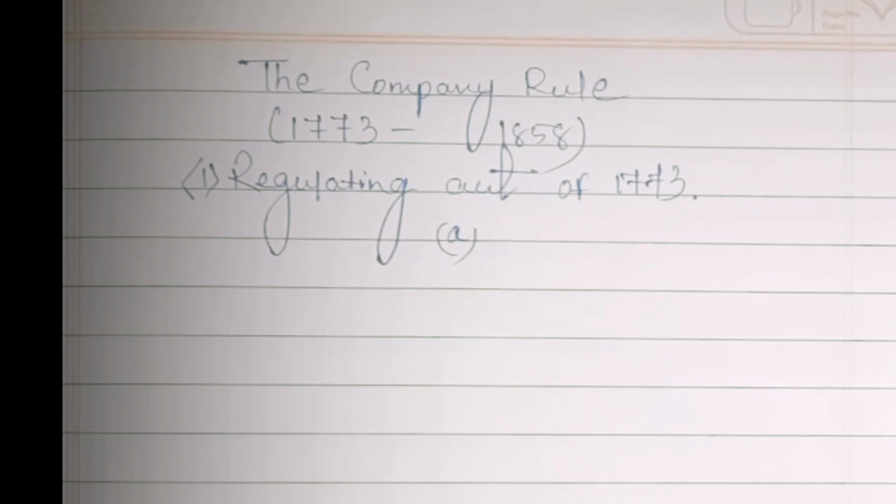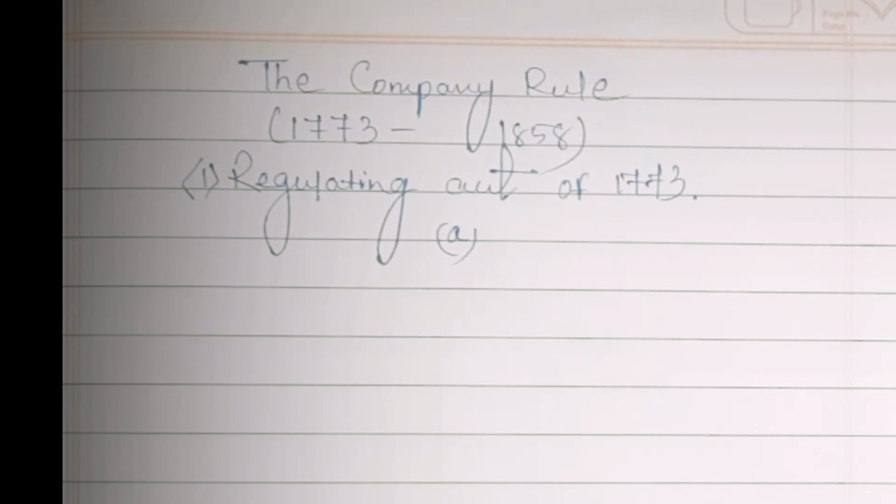It recognized for the first time the political and administrative functions of the Company. Due to this Act, for the first time in India the political and administrative functions of the Company were initiated. Before it, the Company was only engaged in business, but after this Act, the Company was recognized for its political and administrative functions.